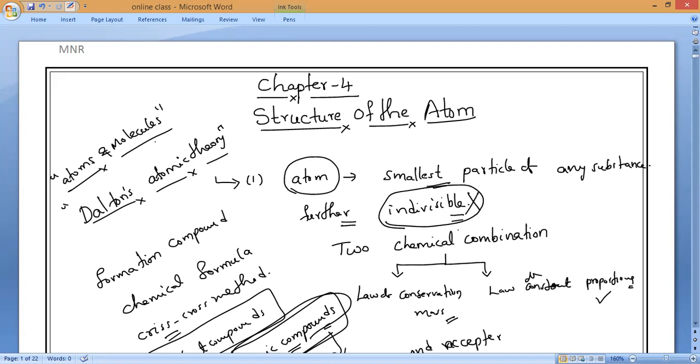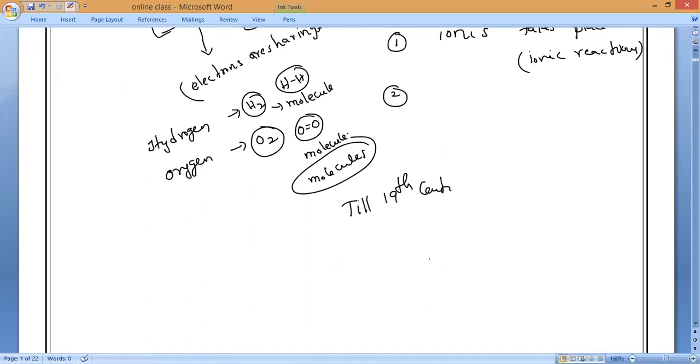As Dalton said, atoms are indivisible, but it has been proved by different experiments by different scientists that the atom can be further divided, because every atom is made up of three subatomic particles.